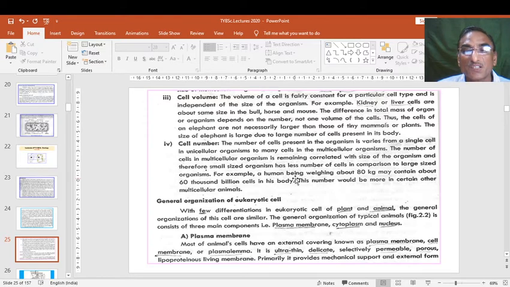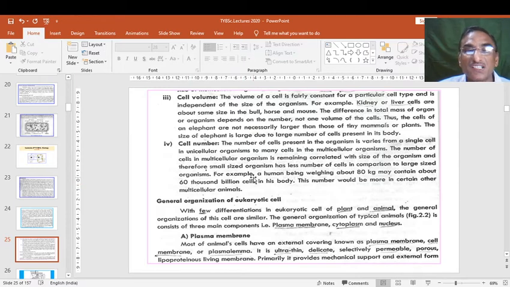For example, a human being weighing about 80 kg may contain about 60,000 billion cells in the body, and this number will be more in certain other multicellular animals. In comparison with a human being, this number increases in an elephant and decreases in a rat.